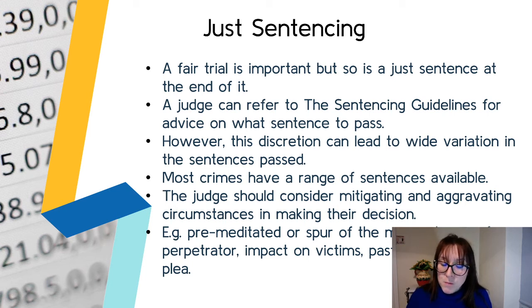The age of the perpetrator, the impact on the victims, the past offences, the plea, which again is all the reasons why it's shocking that in the Stephen Lawrence case, they could not find enough to find the men originally guilty. Yes, it seemed quite spur of the moment, but there's a lot of evidence to show that there was racist behaviour, racist comments going right back to when they were at school, the use of weapons and things right back to when they were at school.